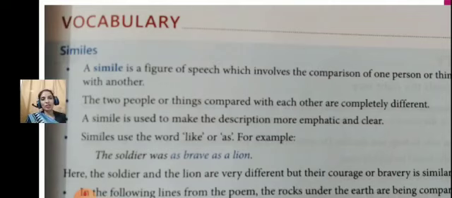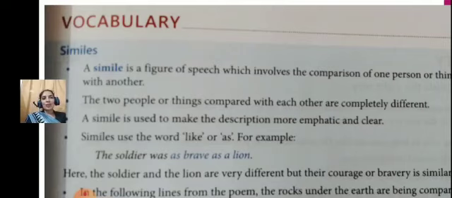How have they made the comparison? By using as. Before the adjective we use as, after the adjective as, and then the thing with which it is compared comes. The soldier was as brave as a lion. Here the soldier and the lion are very different, but their courage or bravery is similar. Getting it? Soldier is different, lion is different, but their courage, their bravery is similar.